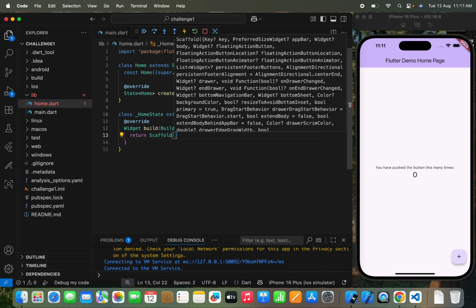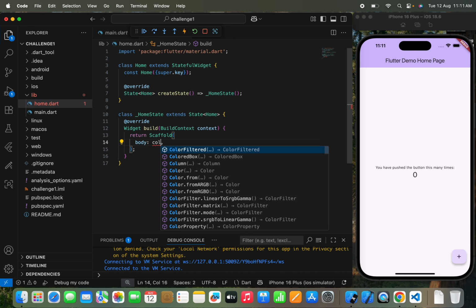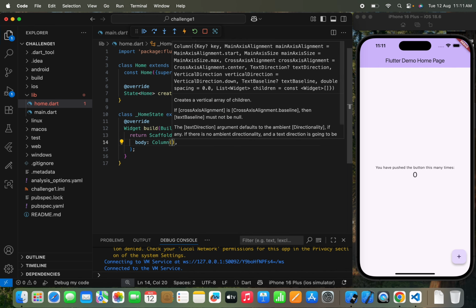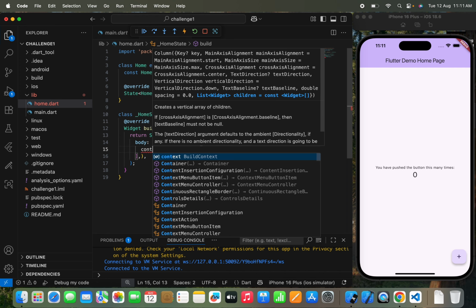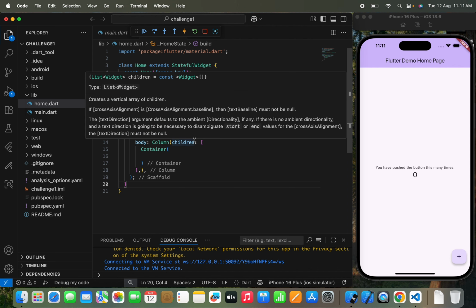So here I've written our first widget, which is the Scaffold widget. Now I need to write a body, Column, and this is our second widget, and inside the Column widget I'll use a Container widget, right? So now I'm going to use these 3 widgets. I can use repeated widgets, but I can't use more than 3 widgets.